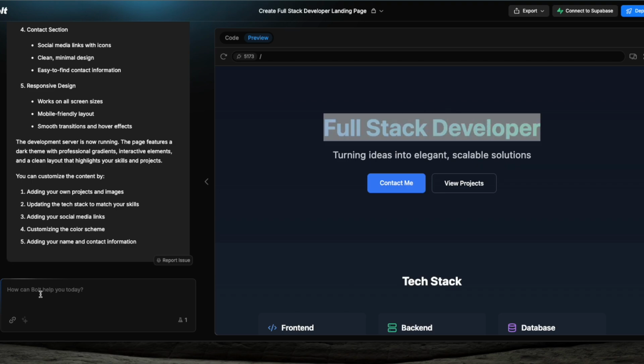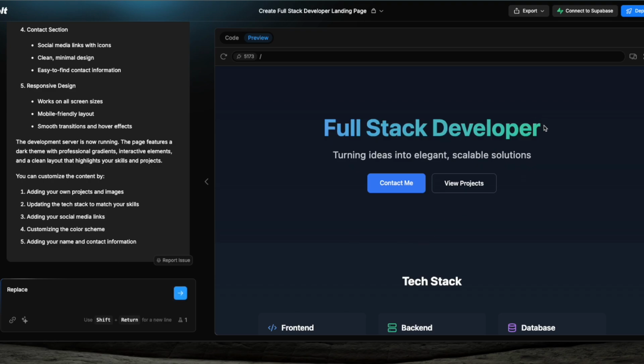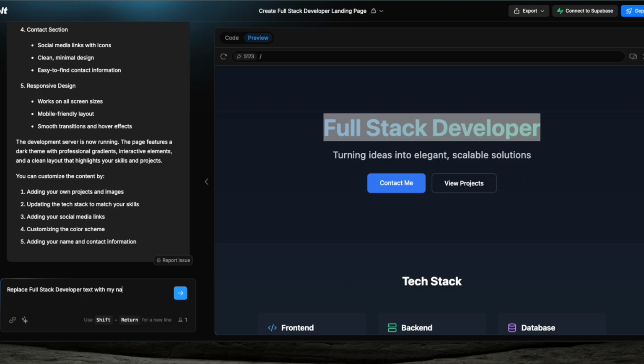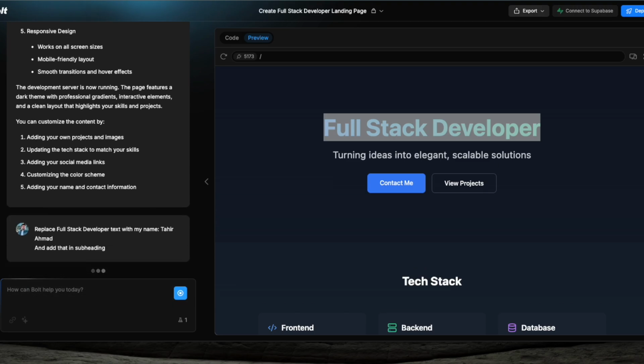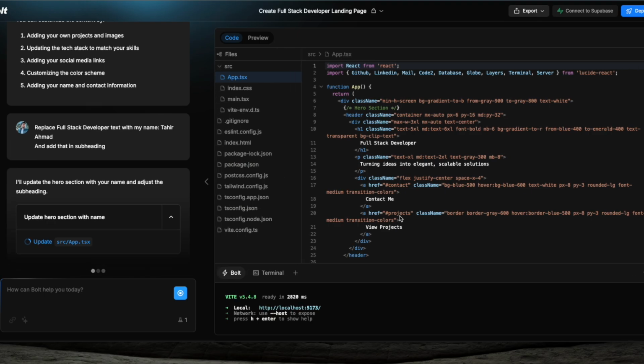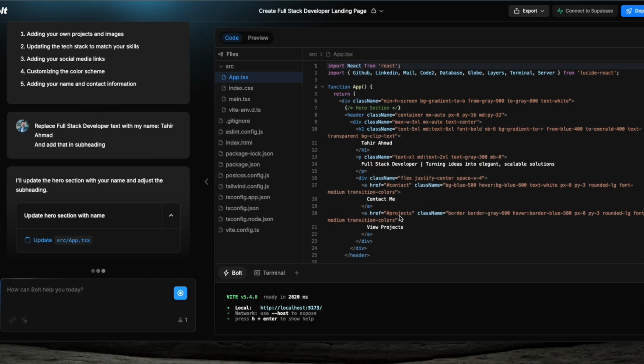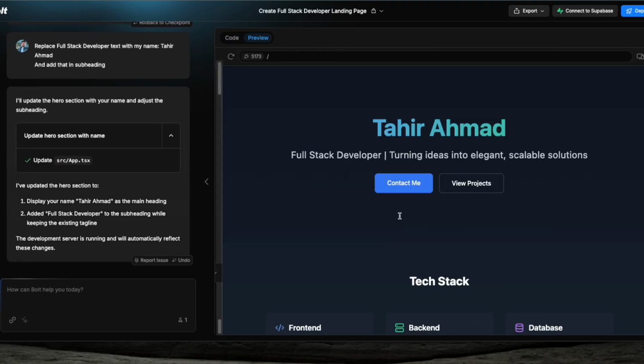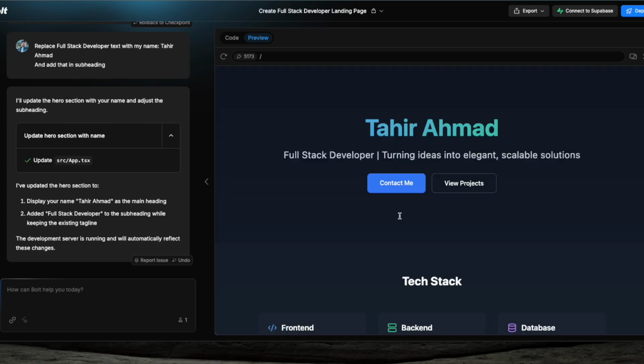So let me ask it, replace the full stack developer text with my name, Tahir Ahmed, and add that in the subheading. Let's see what it is doing. So you have to be good with the prompt. Whatever you want to achieve, you should be able to write clearly into the prompt, and it will do everything for you.